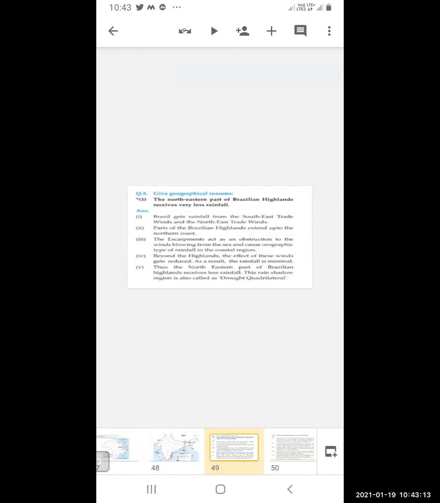The escarpment acts as an obstruction to the winds blowing from the sea. So it is acting as an obstruction and causes orographic type of rain in the coastal region. So the rainfall is occurring in the coastal region because of the obstruction. Beyond the highlands, the effect of this wind becomes less. So the rainfall there is minimum. Thus, the northeastern part of the Brazilian highlands receives less rainfall. This rain shadow region is also called the drought quadrilateral.